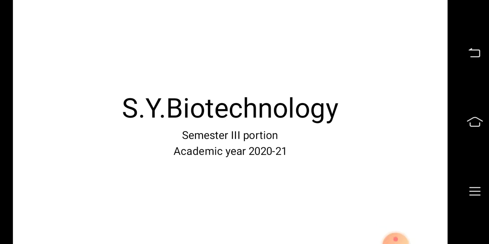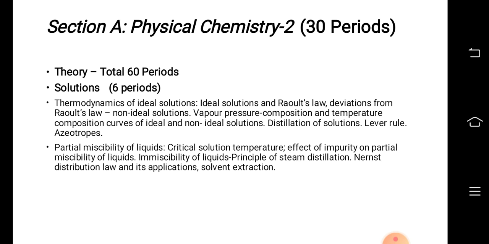I am about to share with you the semester 3 portion in chemistry for the academic year 2020-21. The entire chemistry paper is worth 60 periods. Section A is mainly physical chemistry, which has 30 periods, and the topics under section A are: the first chapter is solutions, which is worth 6 periods.